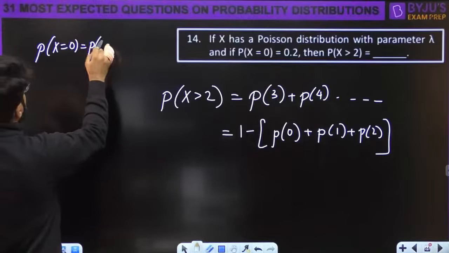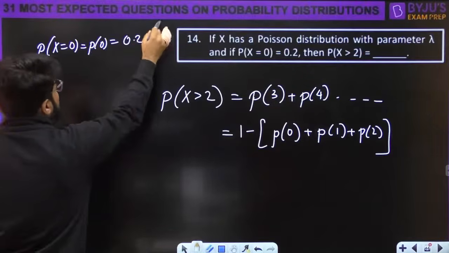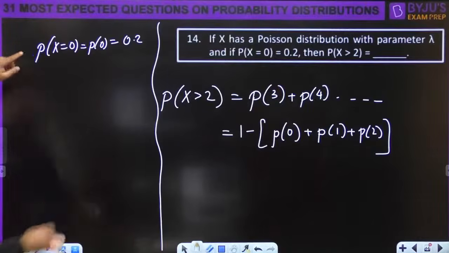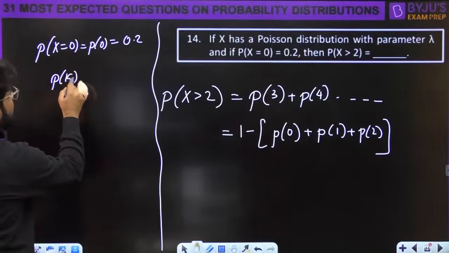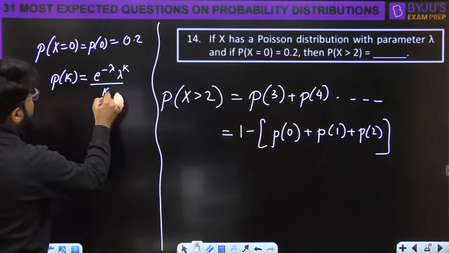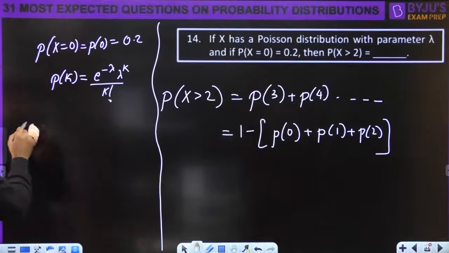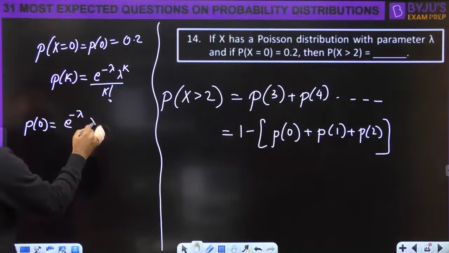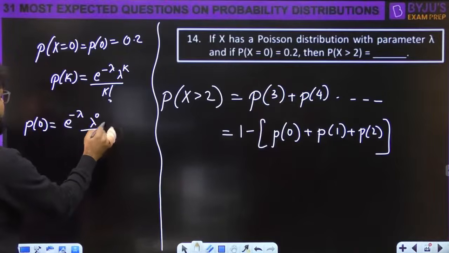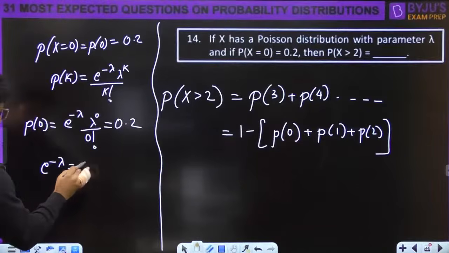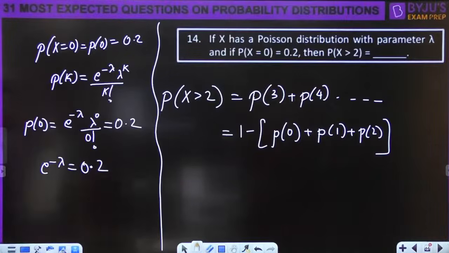Probability x equal to 0, that is P0, is 0.2, right? This is the only thing given. Okay, how to get P1 and P2? So we will see what P of K is here. It is e power minus lambda, lambda power K divided by K factorial, that is always true. So P of 0 is e power minus lambda, lambda power 0 divided by 0 factorial, and this is given to you as 0.2. So e power minus lambda is 0.2.